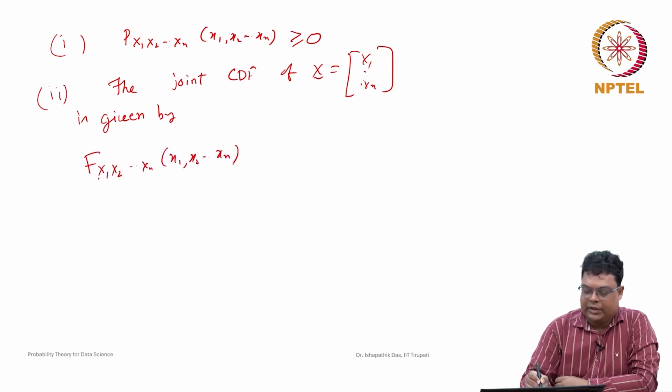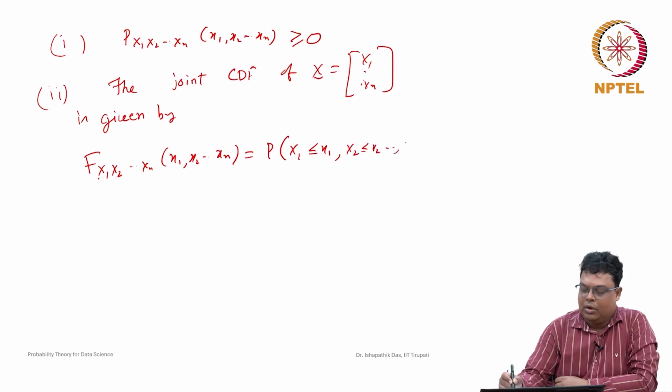This is nothing but the probability that X1 is less than or equal to x1, X2 is less than or equal to x2, and Xn is less than or equal to xn.